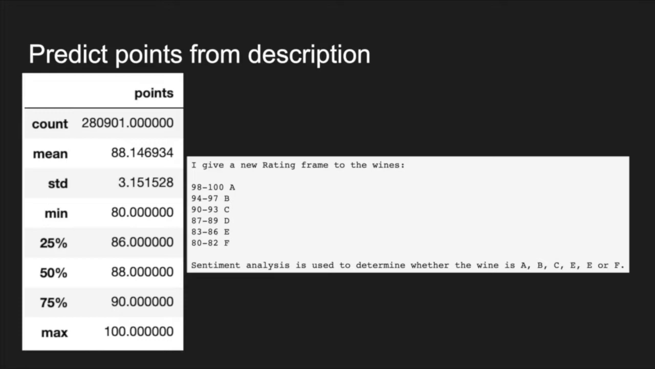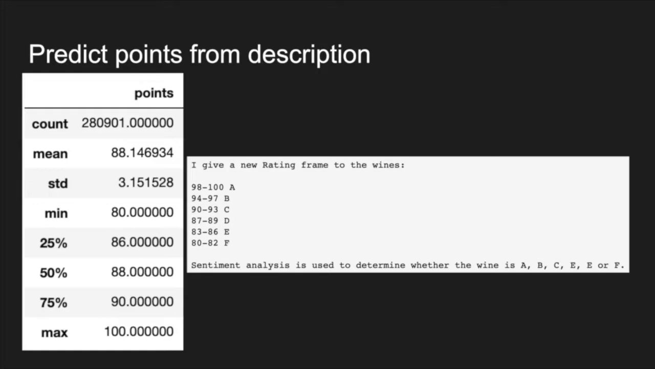The second part, we try to build a model to predict the rating using the description in the review. The dataset contains more than 280,000 data, and after describing the dataset, we found the points of all reviews range from 80 to 100, so we decided to reframe the rating. If it's from 98 to 100 points, we give an A, and 94 to 97 we give a B, and so on and so forth. We give 80 to 82 an F.